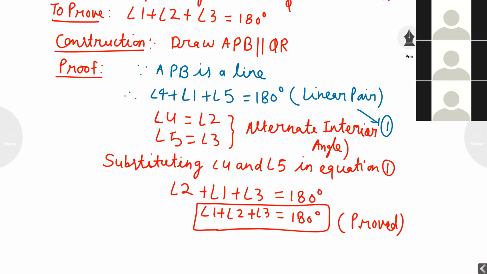Very easy question. Firstly, I have taken linear pair angle. After that, alternate interior angle. Whatever we got from alternate interior angle, we have substituted in equation first, and we have proved our angle sum property of triangle. Note down, everyone.